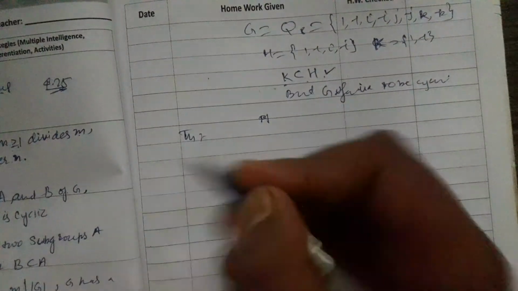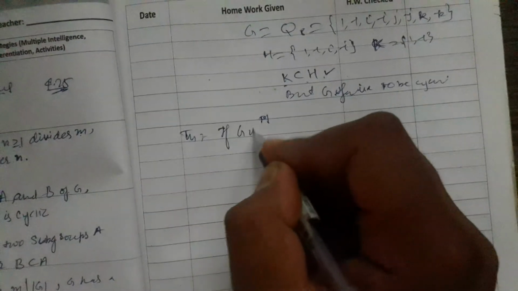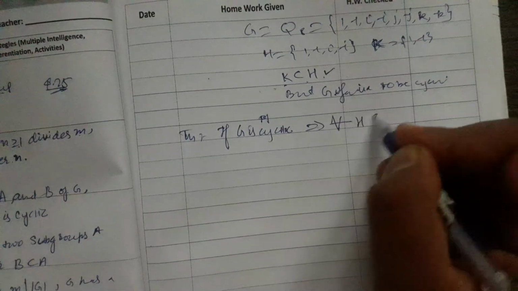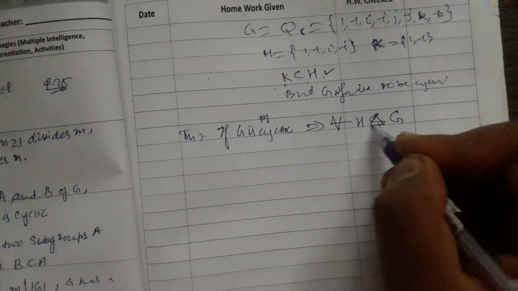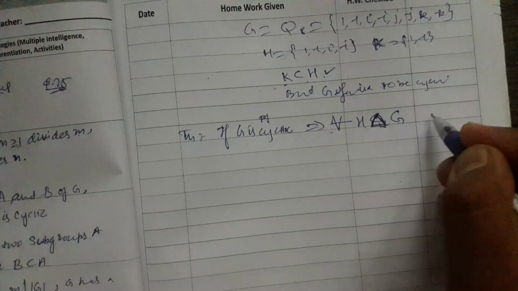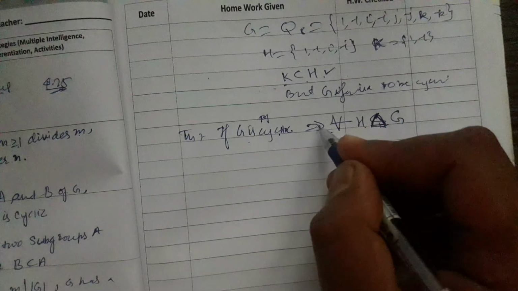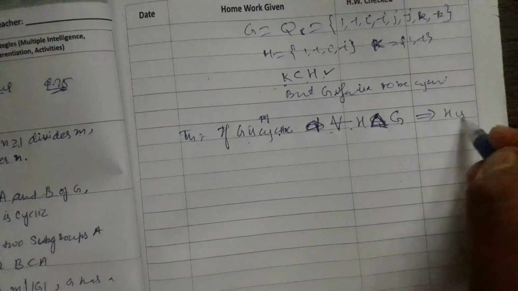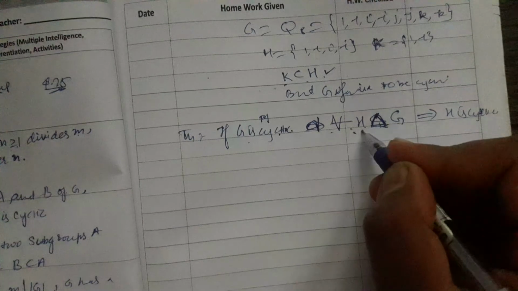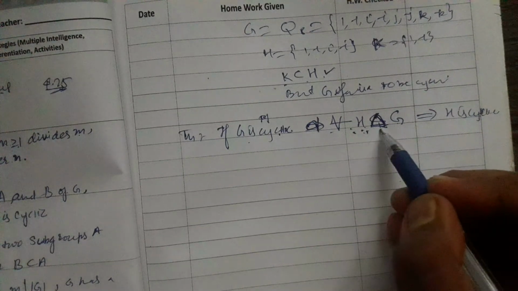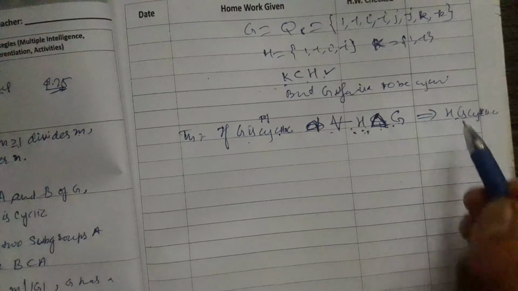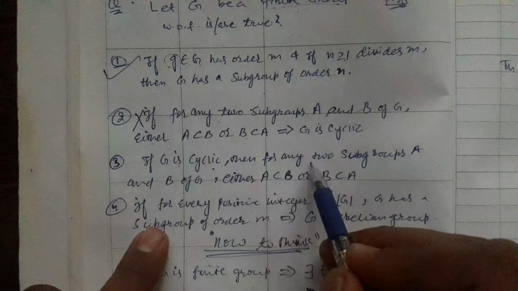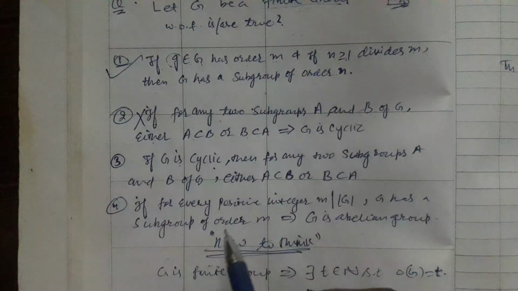If G is cyclic, then for every subgroup H of G, H is cyclic. Whichever subgroup H you choose of G, that must be cyclic. So my G is cyclic, and two subgroups A and B of G must also be cyclic.